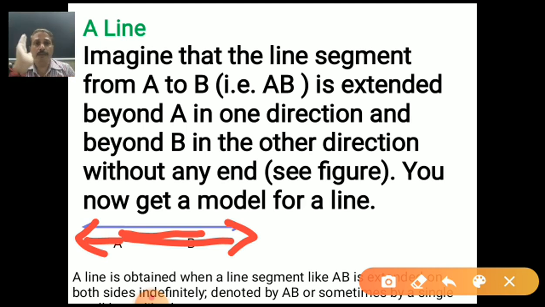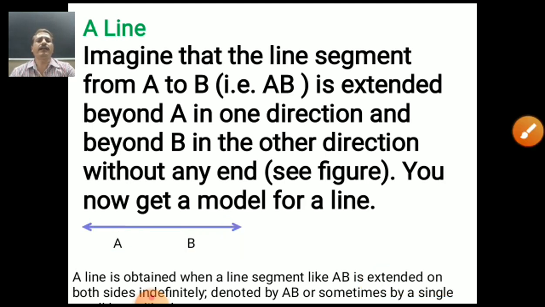A line segment has a limited length. Yes, my dear student, it is finite. Suppose 5 centimeter, that means 5 centimeter only. Here, no 5 centimeter, it is going continuously in both directions. A line is obtained when a line segment like AB is extended on both sides indefinitely.